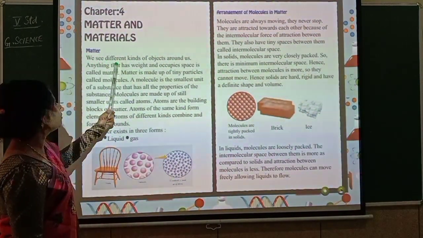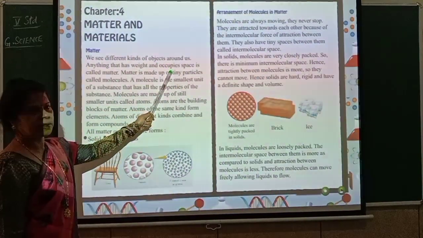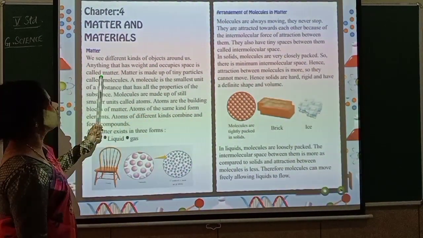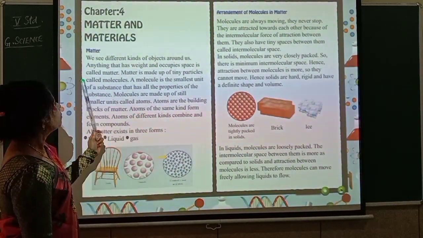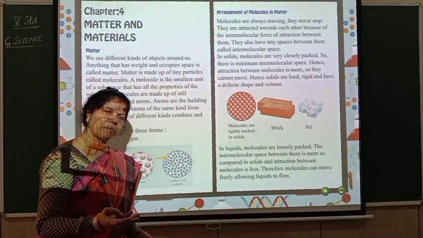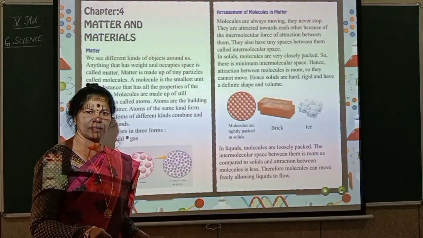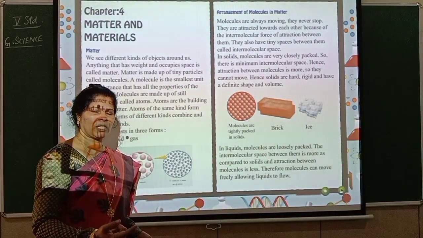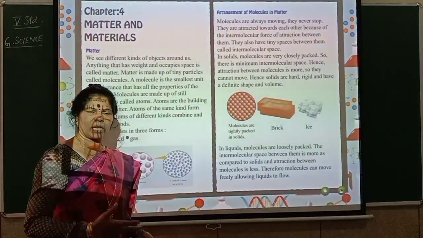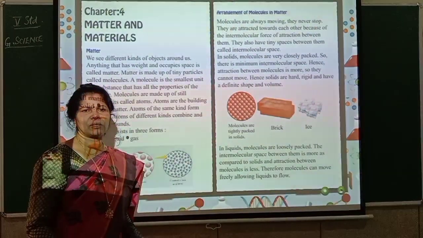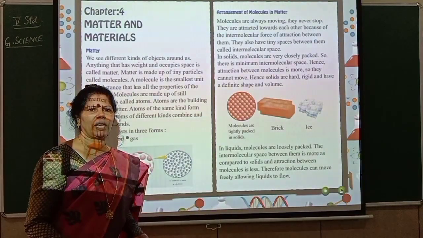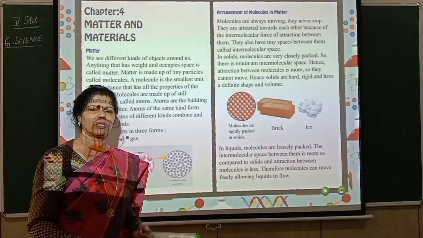We see different kinds of objects around us, isn't it? Anything that has weight and occupies space is called matter. For example, at home, your bed itself is a matter, isn't it? You get up, you take a brush, that is also a matter. Water is a matter. Your clothes are matters. Anything like that is called matter. When you come to school, you see bench, desk, then your pen, pencil, books, all these are matters only.